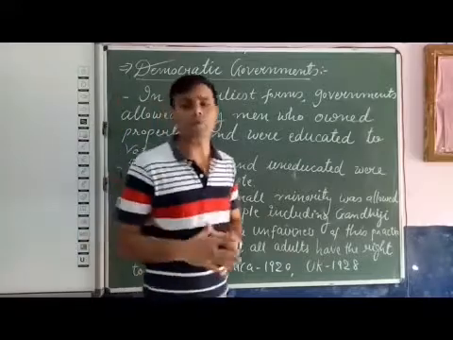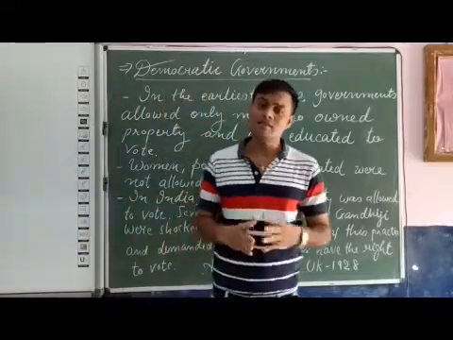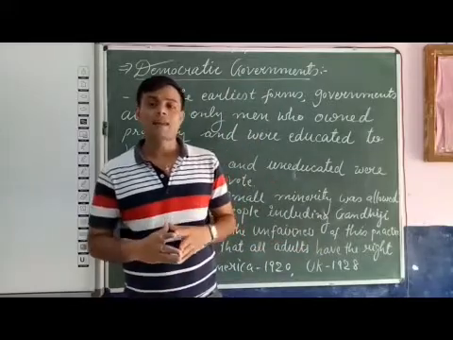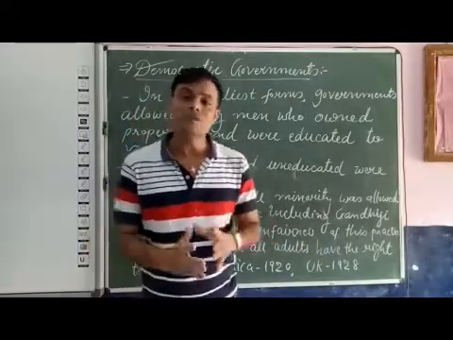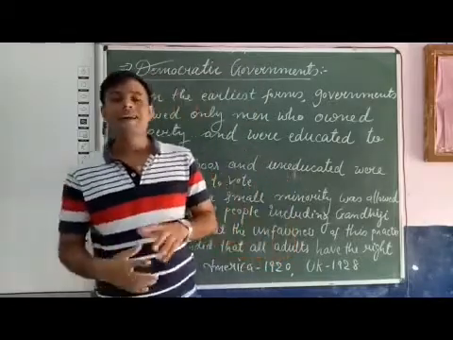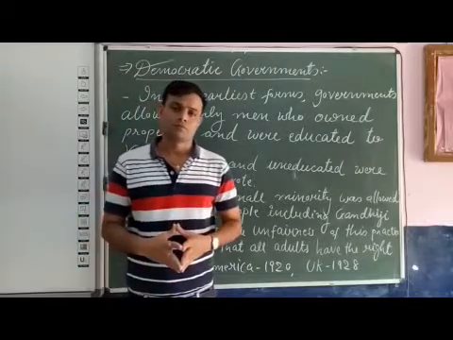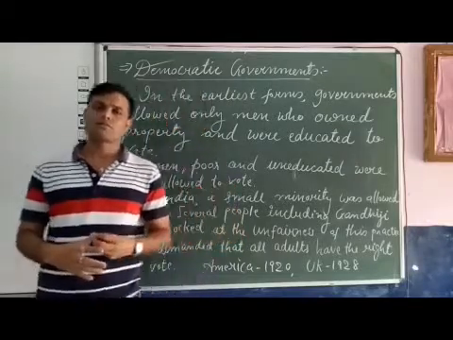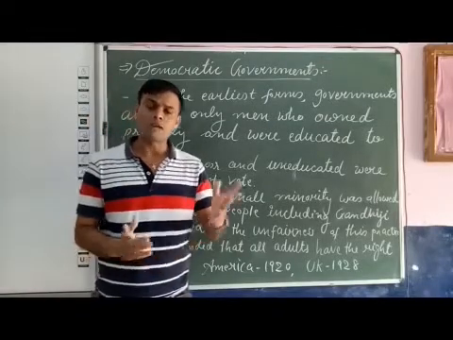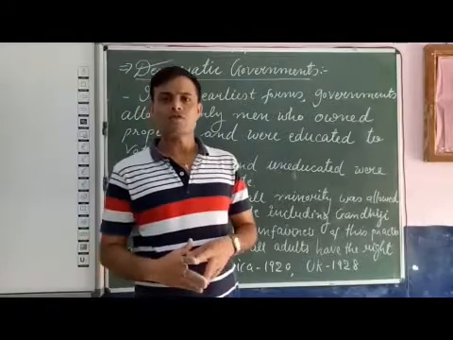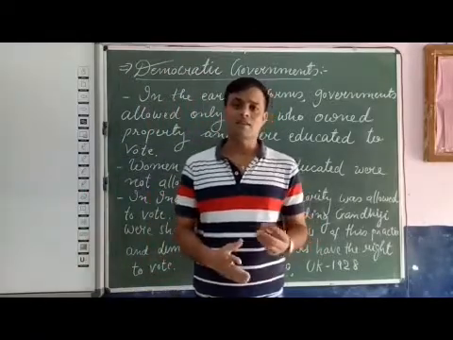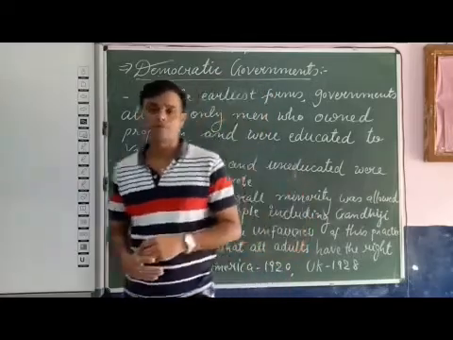In the earliest forms of democracy, the governments gave permission only to men who were rich and educated to vote in the elections. It means women, poor and uneducated people were not given the right to vote in the elections. So that was unfair. Based on education, literacy and wealth, the voting right was given, that was unfair.